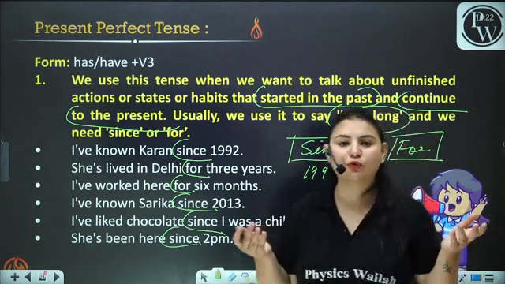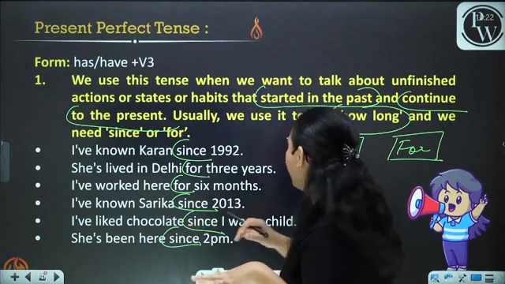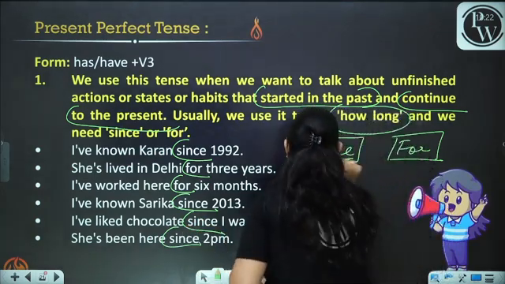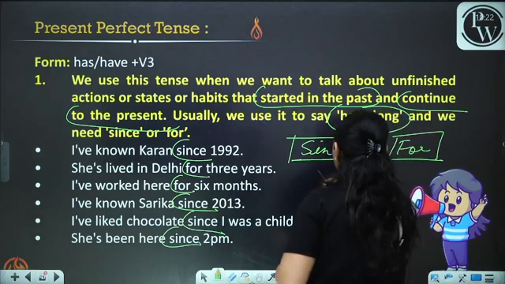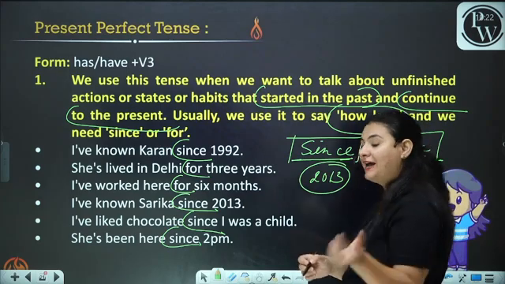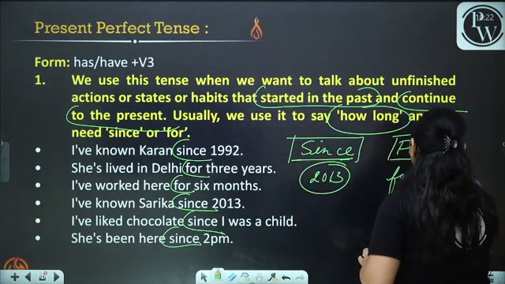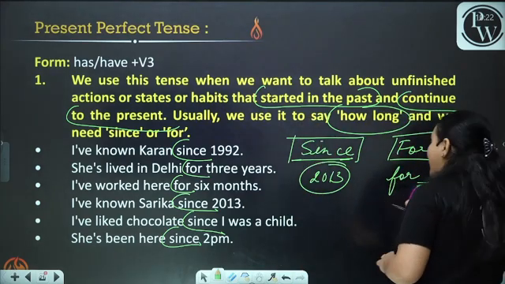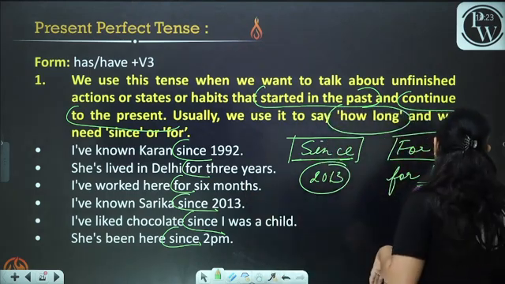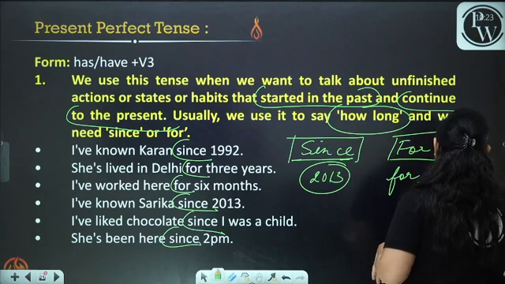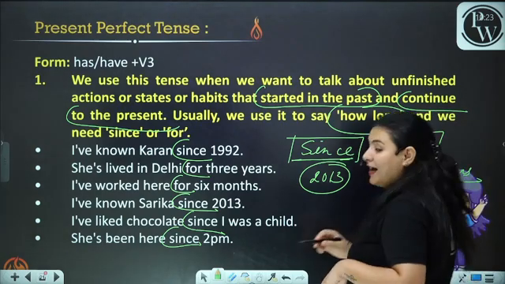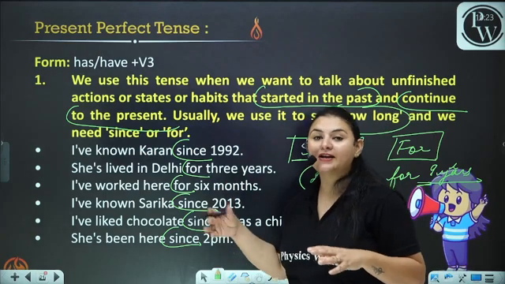For example, I'll give you a very simple example. I have been teaching since 2013. I have been teaching for how many years? Just calculate the time. I have been teaching for 10 years. Sorry, 9 years. I'm not very good at maths. I have been teaching for 9 years now.